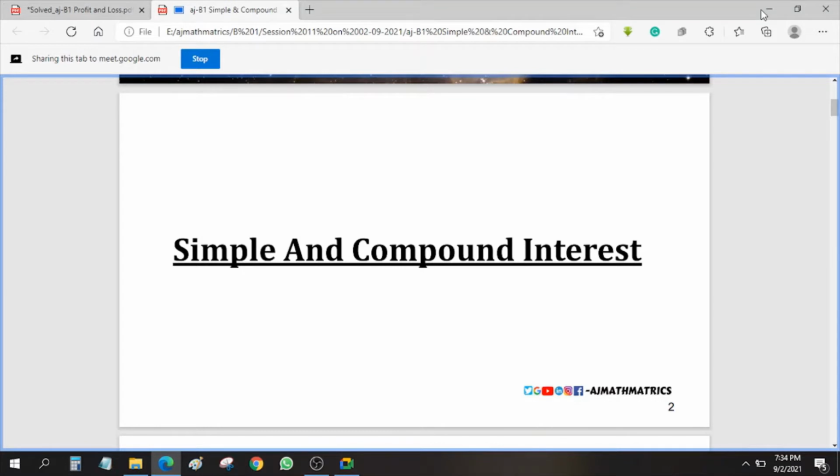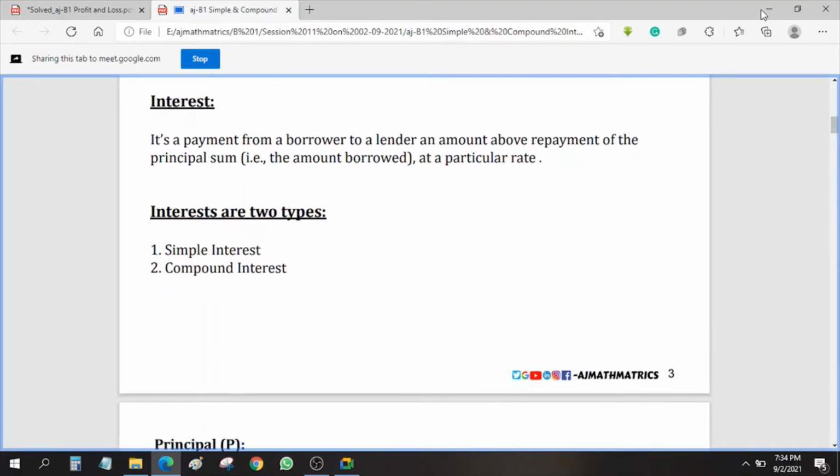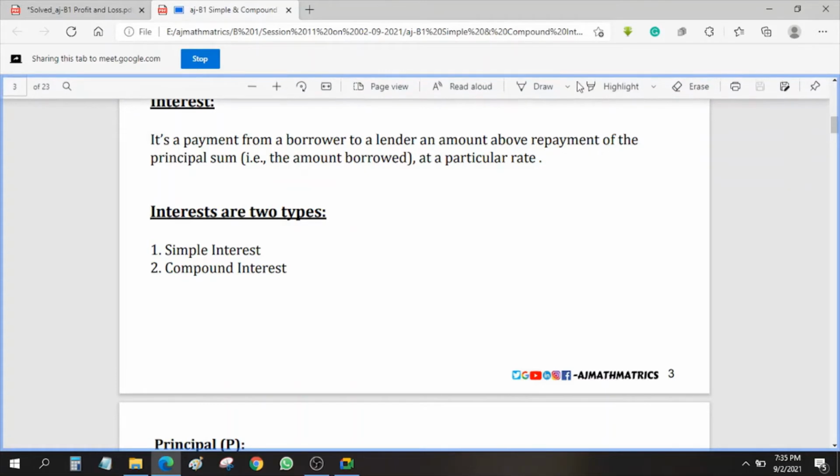Simple and compound interest. Okay, so we have basic definitions to know. Here I put everything on the slide. You can refer to this for future reference. So interest is something like what? It's a payment from a borrower to a lender, an amount above the repayment of the principal sum. That we call interest.